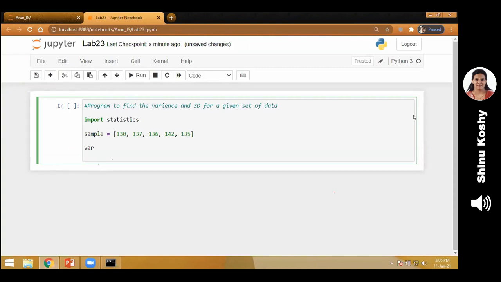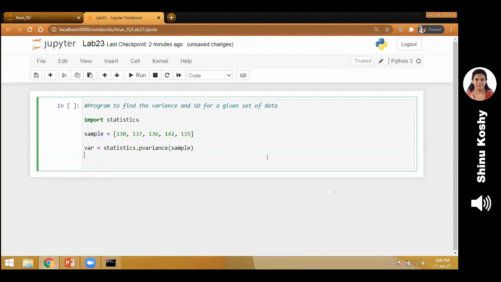Next, we are going to use the function pvariance. Which library does it belong to? Statistics. So I write statistics.pvariance. Then, which is the data for which I want to find the variance? Where is it? Yes, sample. So I write sample. That is where I have stored my data. And what is VAR? It is a variable which stores the answer. See, a single line of program is enough to find the variance of a sample.